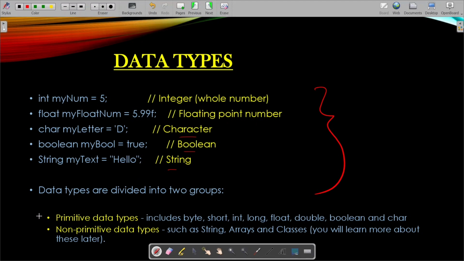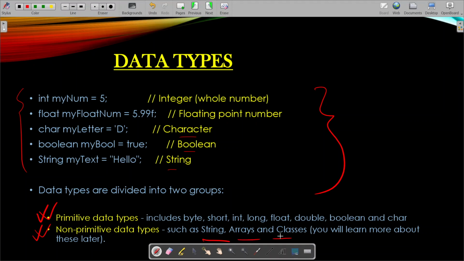Now, this is very important. Data types are generally of two types, primitive data types and non-primitive data types. Now, what are primitive data types? Those which you have gone through over here, those are primitive data types. Primitive data types include byte, short, int, long, float, double. We will come onto it next slide. But non-primitive data types are string, arrays, and classes. You will learn about those things later.